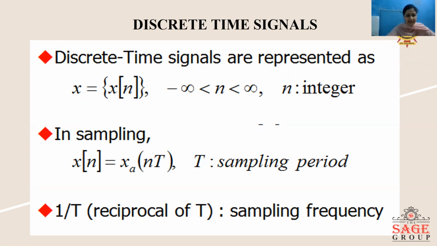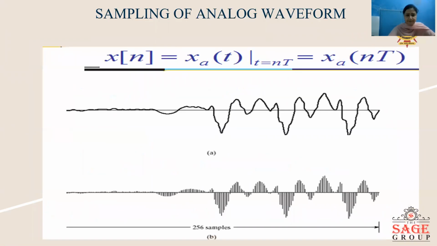Now, since n is an integer, n can have values 0, 1, 2, minus 1, minus 2, so that we are taking the samples of a continuous signal. Now here 1 by T is the sampling frequency, where capital T is the sampling interval.